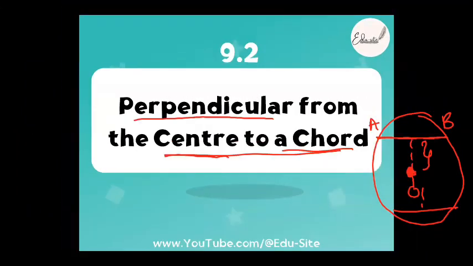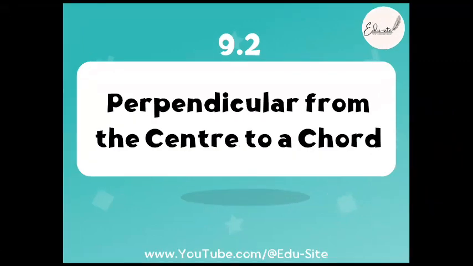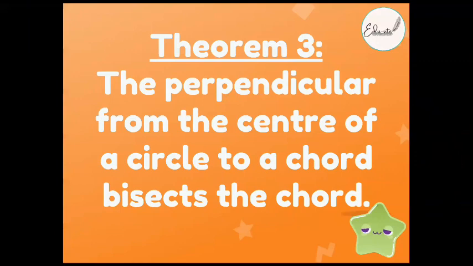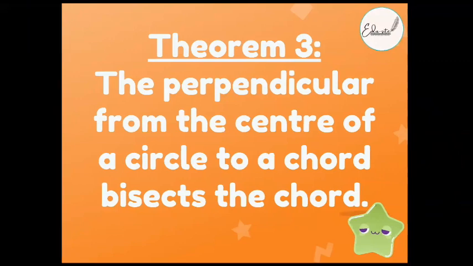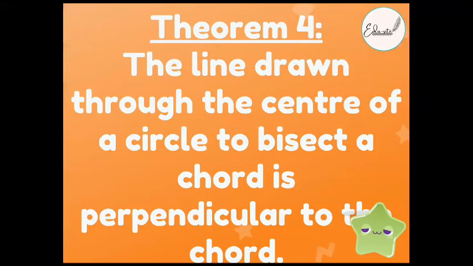Is it not about the perpendicular drawn bisects the chord? Yes. AMB divides into two parts, right? If it is CD, it divides into two parts. What is theorem number 3? Theorem number 3 states that a perpendicular from the center of the circle to the chord bisects the chord. That means it divides the chord into two equal parts. That's all. And what about theorem number 4? It is the same. That's the converse of theorem number 3.